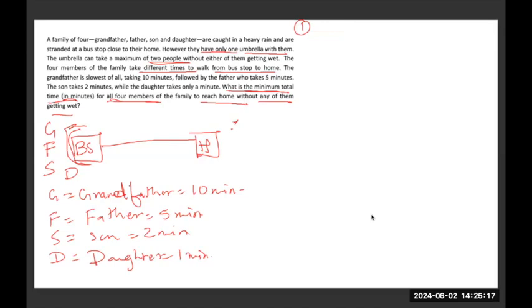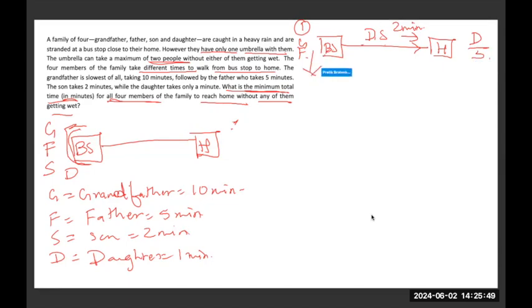So first, this is the bus stop. This is the home. First, the grandfather and father will still be at the bus stop, and the daughter and the son go home, and they take about 2 minutes. Because the son takes 2 minutes and the daughter takes 1 minute, we'll count the total time for the daughter and the son to reach home to be 2 minutes. So here the daughter and the son will reach home.